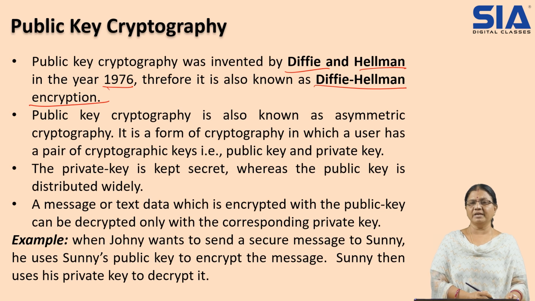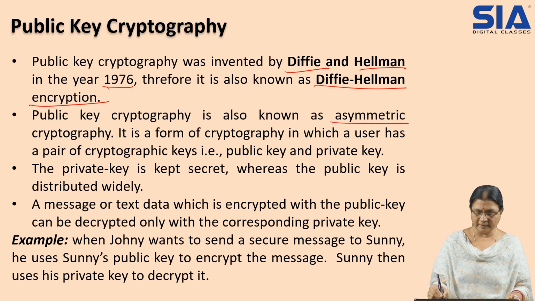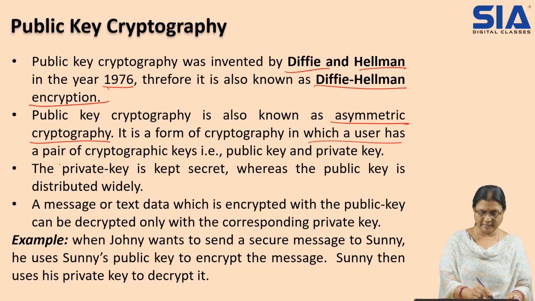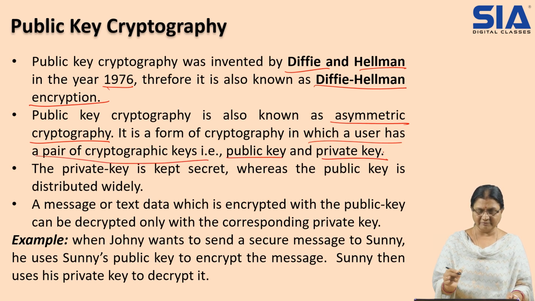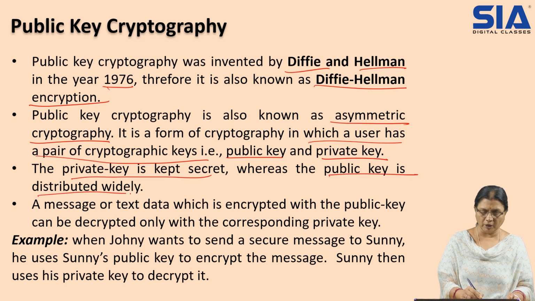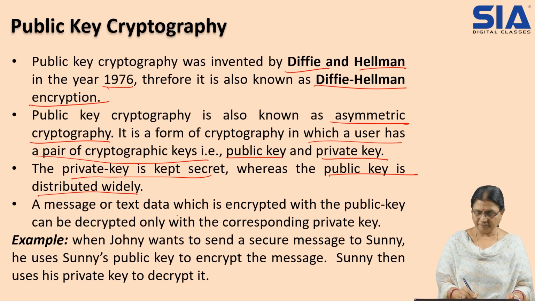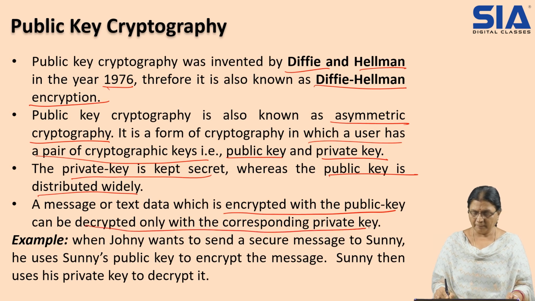Public key cryptography is also known as asymmetric cryptography, whatever we have just discussed. It is a form of cryptography in which the user has a pair of cryptographic keys, one called the public key and the other the private key. The private key is kept secret, and the public key is distributed or broadcast to all the users. Encryption is made with the public key and decryption is made with the private key.